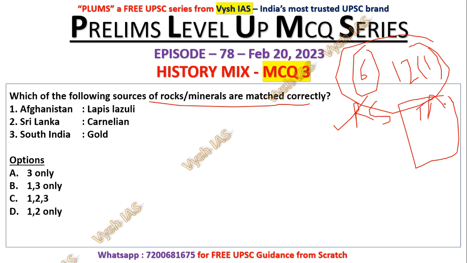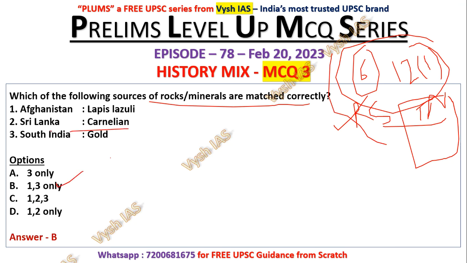In that, wherever you see ancient history, that also you can read. So all this, a serious aspirant will do. I don't have to tell you, but still I'm telling. These are the best sources for ancient history. Don't do any other toppers' notes and gist and all. So here the answer will be B, 1 and 3 only.